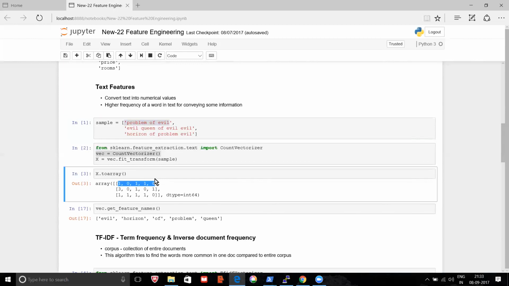Same as what we did in the last example, the first column becomes evil, the second column becomes horizon, but this will have counts also. The next line has 3 times evil, so it will have 3 in it. So mainly the purpose is to convert all the strings into numbers. Then if you call get feature names, you will get all the string information.